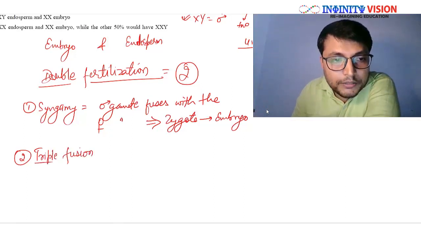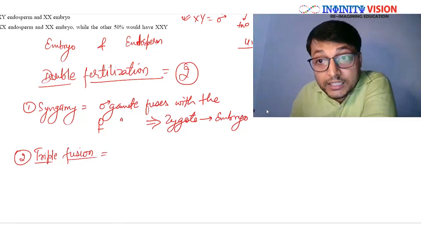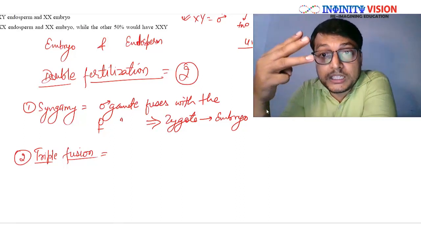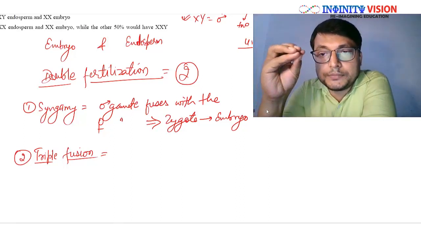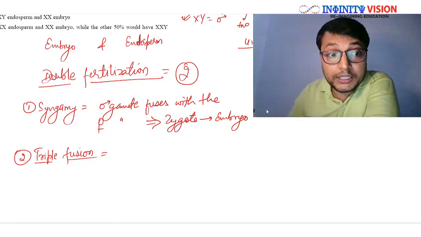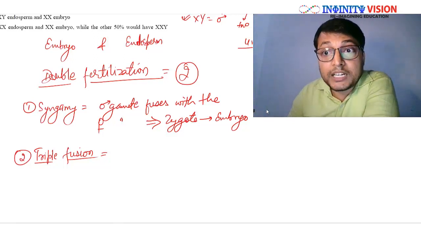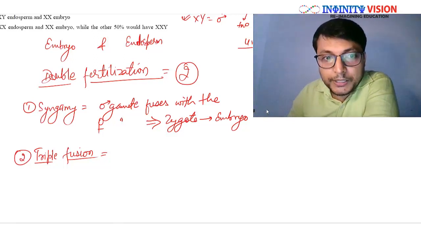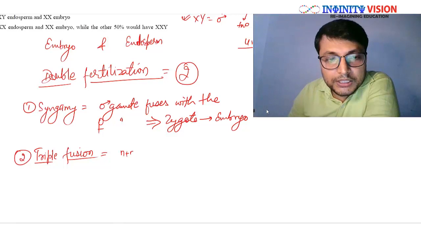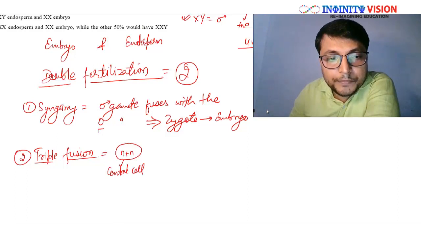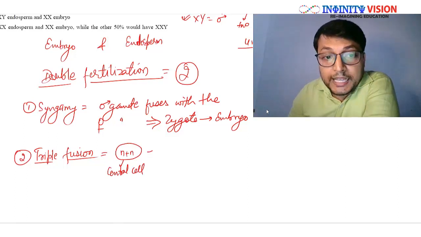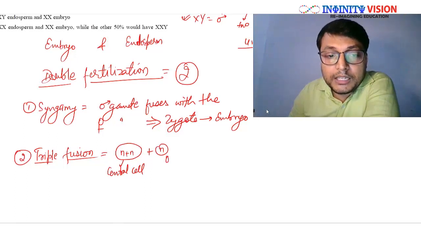Why do we call it triple fusion? Because in this fertilization event, actually there are 3 nuclei which fuse together. What are these 3? 2 nuclei, n plus n, of the central cell, and 1 nucleus from the male gamete.